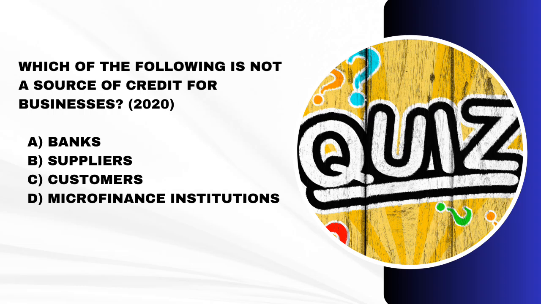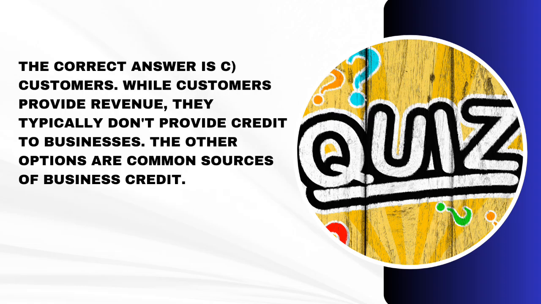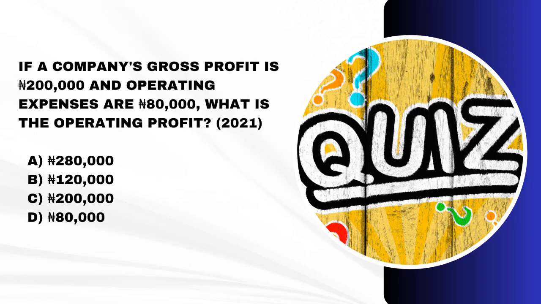Take a moment and think about it. What's your answer? The correct answer is C, customers. Why? Customers provide revenue. They typically don't provide credit to businesses. The other options are common sources of business credit. Next, which is coming from year 2021.